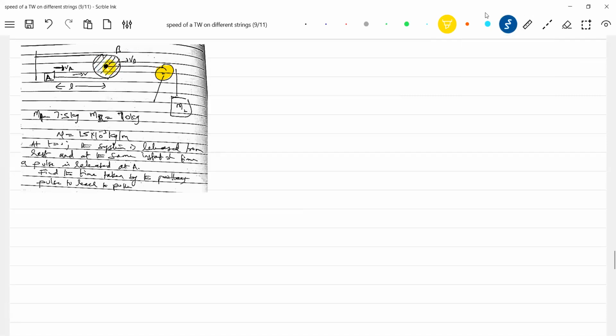Read the question or else I'll read it, no problem. We have two pulleys and I'll give different colors. And we have a block. Okay, there's a rope which we are interested to learn, and there's the block.